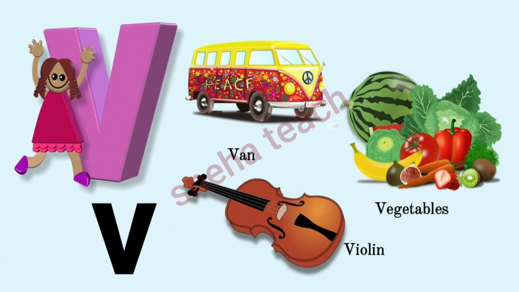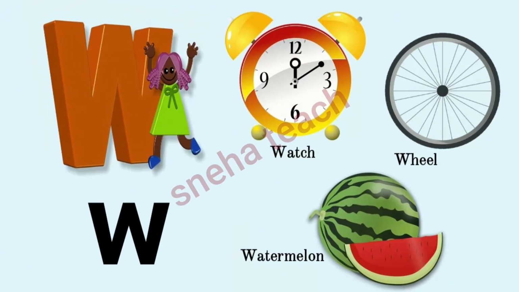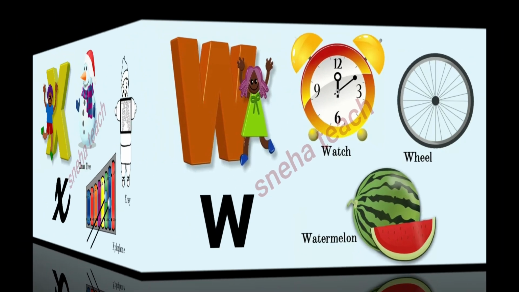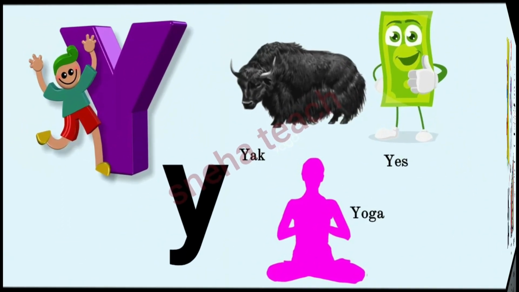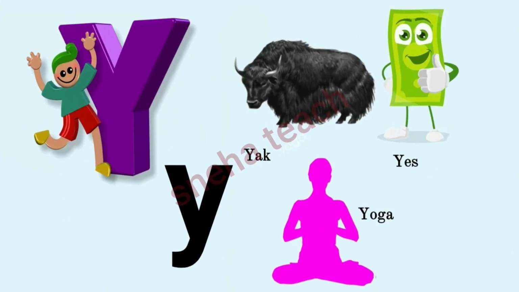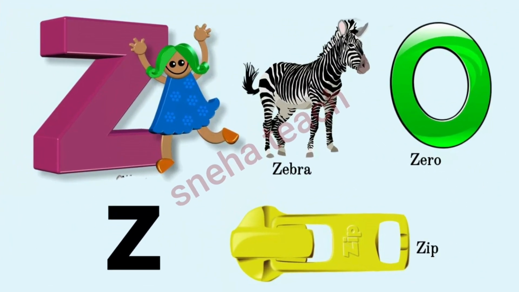V for vase, vegetable, violin. W for watch, wheel, watermelon. X for X-ray, xylophone. Y for yak, yes, yoga. Z for zebra, zero, zip.